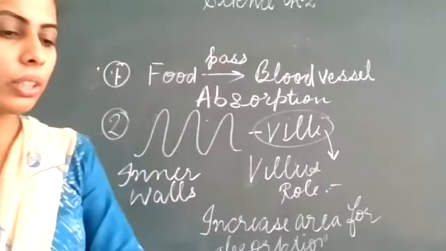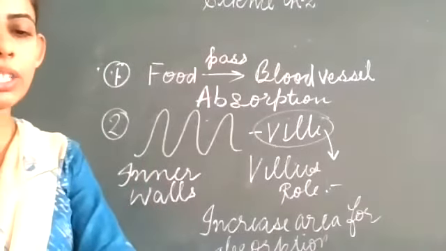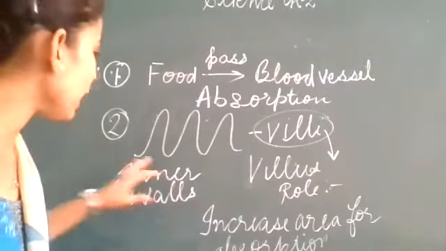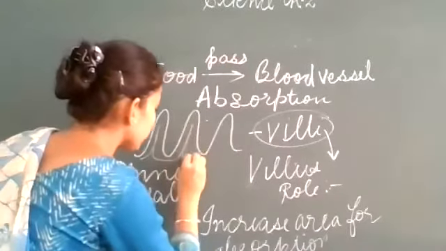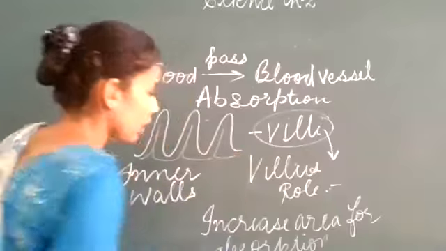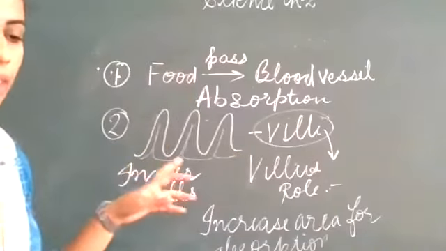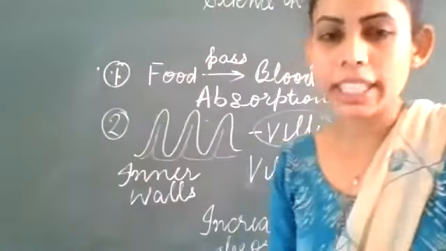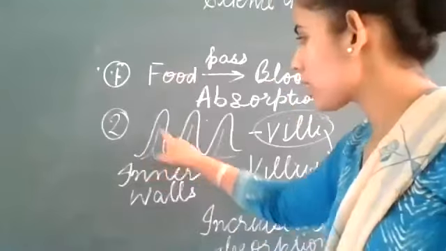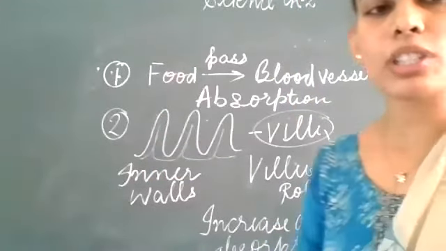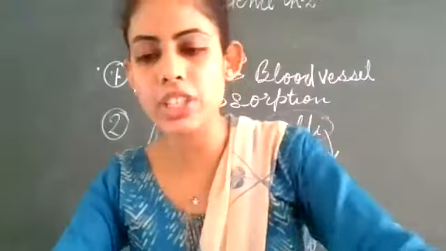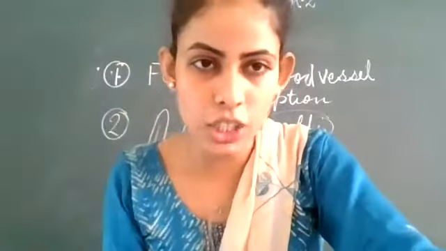If there is no doubt, so each villi, जो ये आपने villi है, इसमें blood vessels का पूरा एक network है ऐसे. Here there is a network of blood vessels in it also that is very close to its surface. Clear? And at the surface of the villi, it absorbs the digested material.